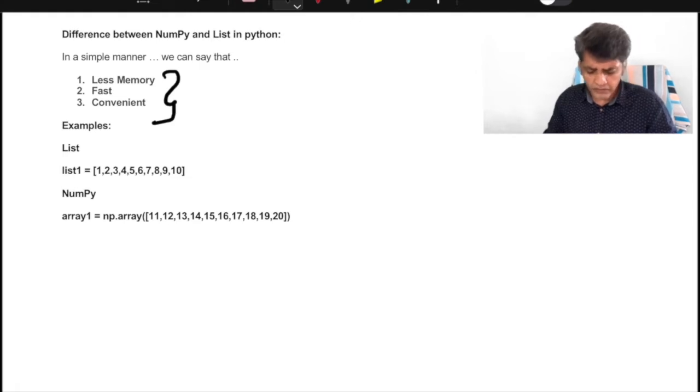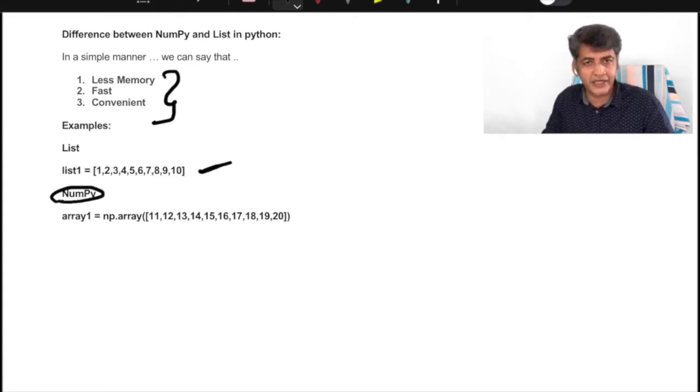Now I'm going to show you some examples. First I'm going to create a list. Here I have given the list name list1 is equal to, and the number of items is 10. This is how I can create a list in Python. In the same way, how can I create an array using NumPy? This is the simple format: array1 is equal to np dot array. Array is also a keyword, and inside it you put an open bracket and close bracket, and a square bracket open and square bracket close.